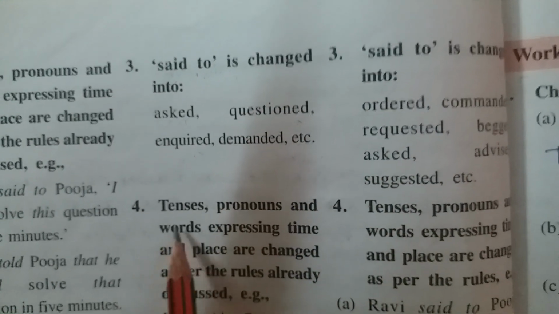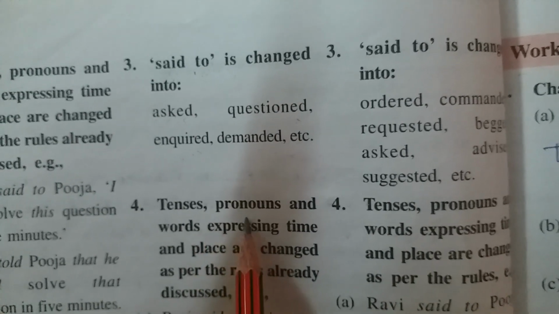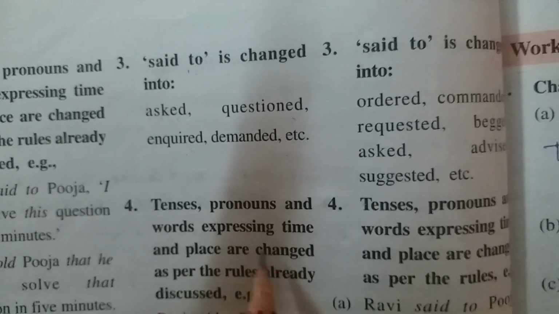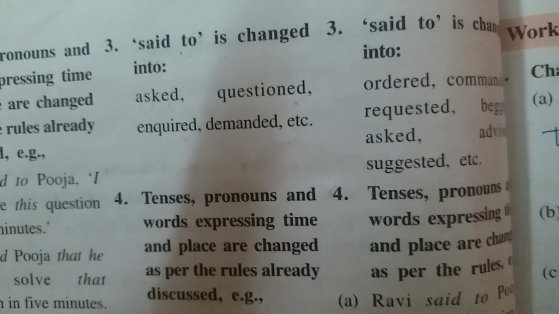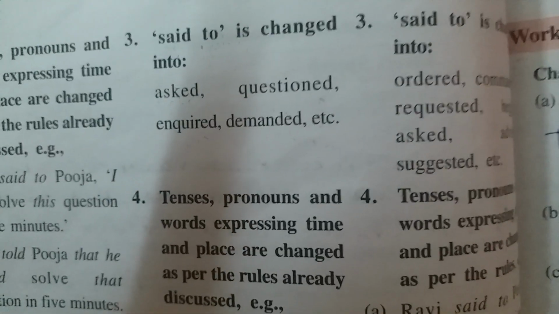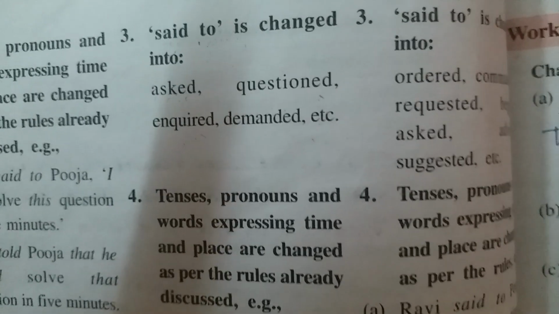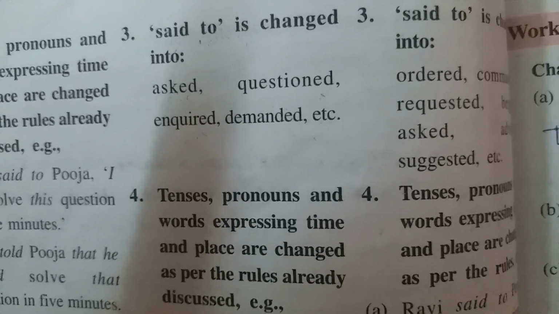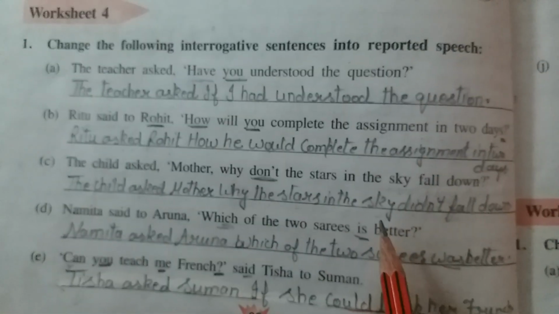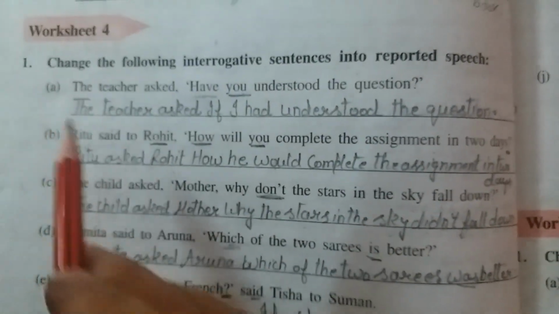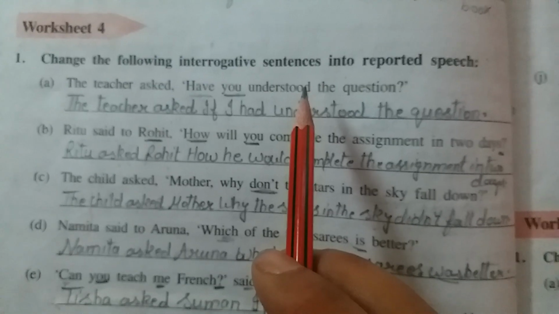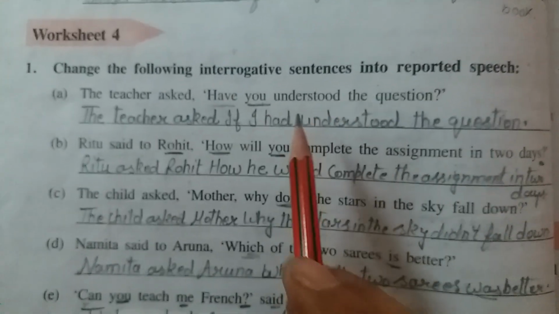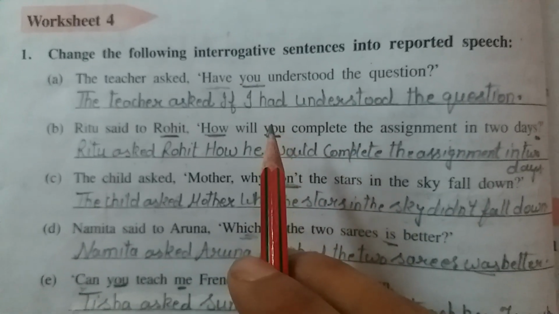Then the change in tenses and pronouns, or the words which express time and place, are changed as per the rules as we have done in the assertive types of sentences. They are not changed. Right. Now let's do our worksheet. This is our worksheet number 4. Here we are supposed to change the interrogative sentences from direct to indirect. So here are some examples. Let's discuss them.